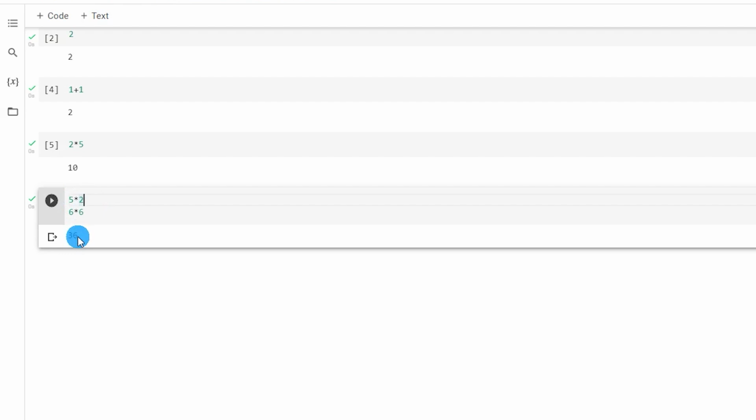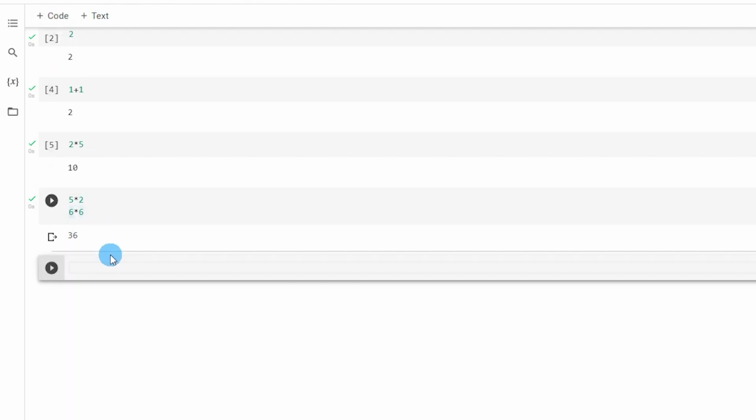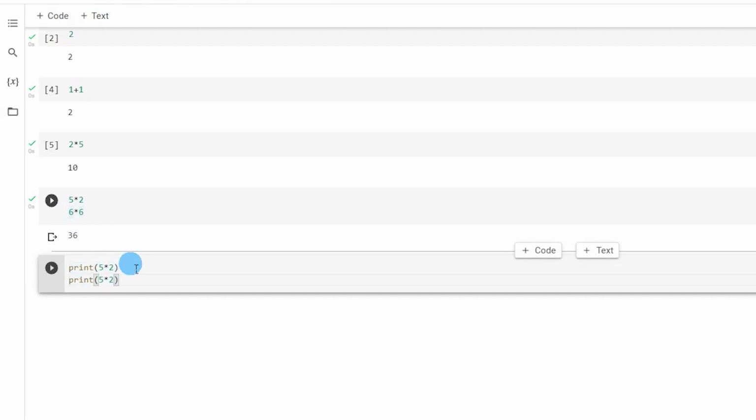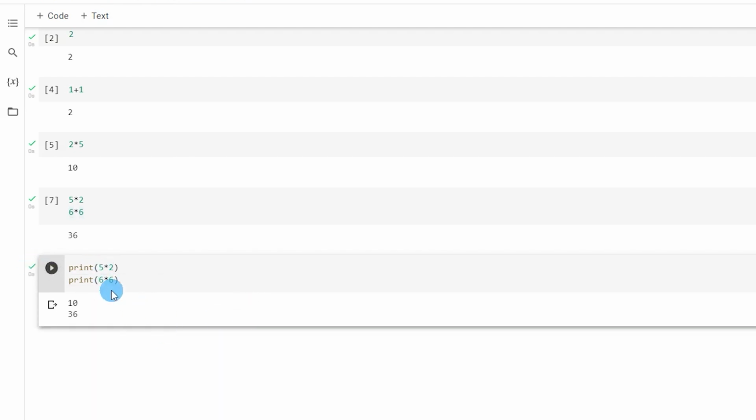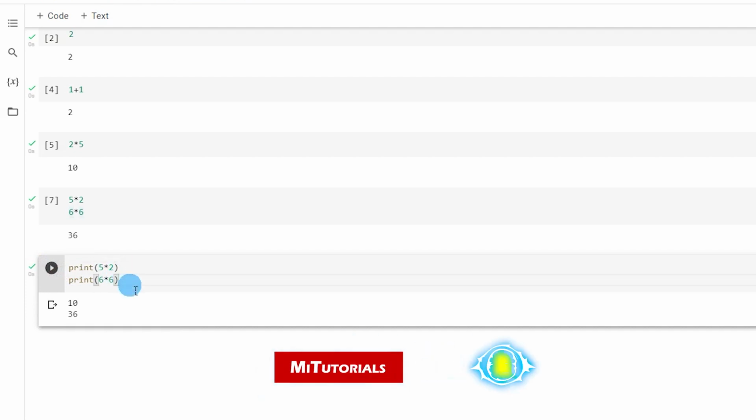However, if you want to see the output of both these lines over here, what you need to do is add another line and write a statement called print, and then type in 5 into 2, and I'm going to copy this to the next line and type in 6 into 6 and run this piece of code now, and you will see that it has printed the outputs from both these lines over here. So please keep in mind that if you do not use the print statement, it will only print the last line of code and create an output for that particular line.